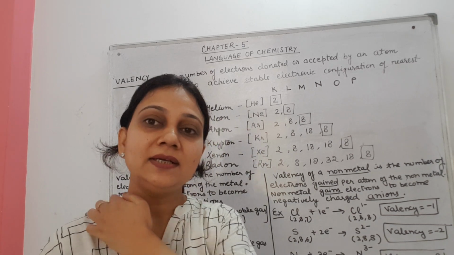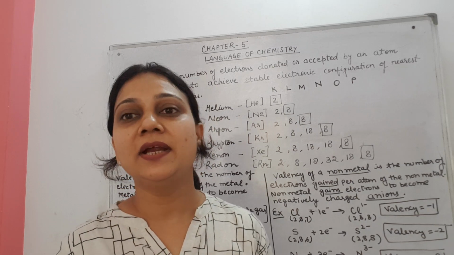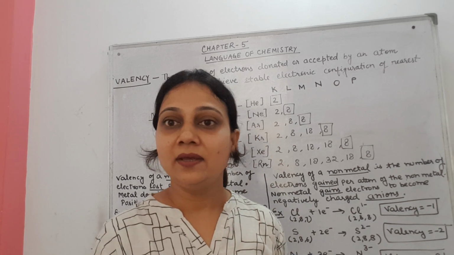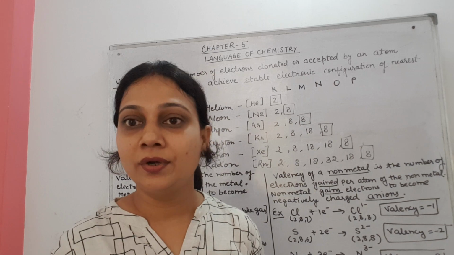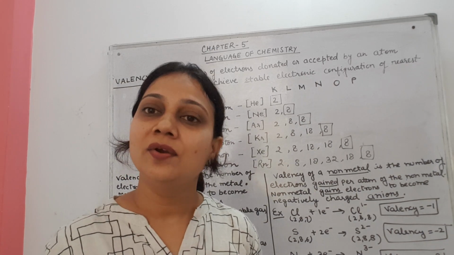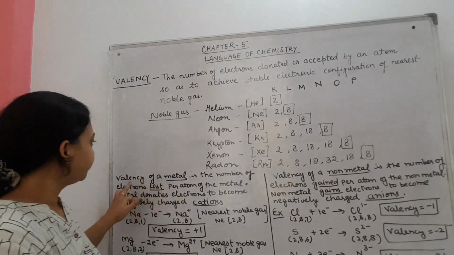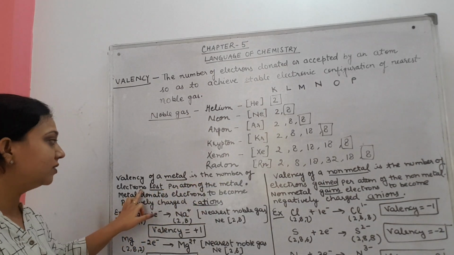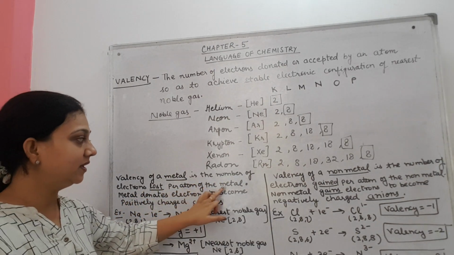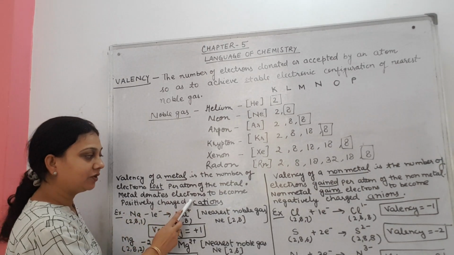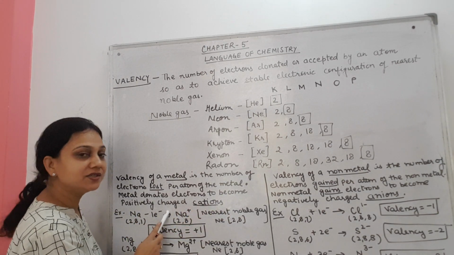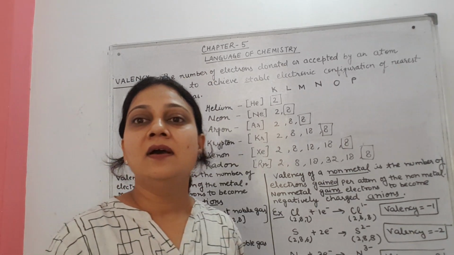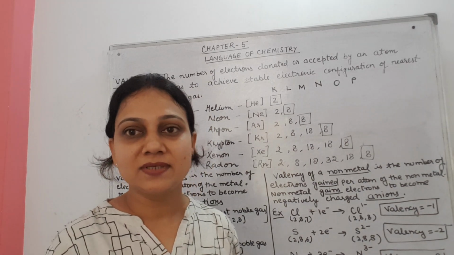Atoms of elements other than noble gases have unstable electronic configuration, meaning their valence shell is not complete. That's why they lose, gain or share electron to get a stable electronic configuration. Now, valency of a metal is the number of electrons lost per atom of the metal. Metal donates electrons to become positively charged cations. You know that in metals 1, 2 or 3 valence electrons are present.